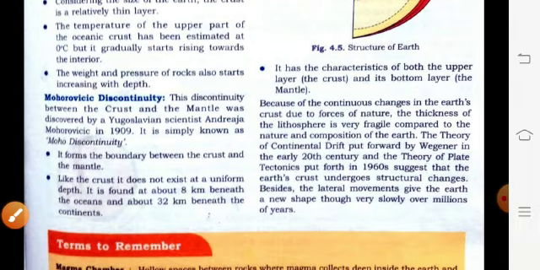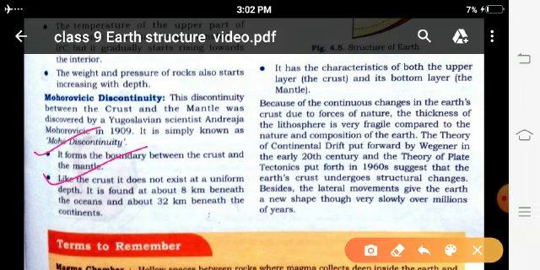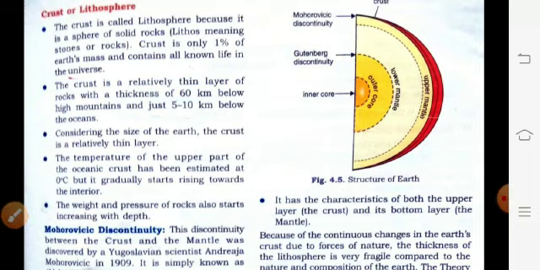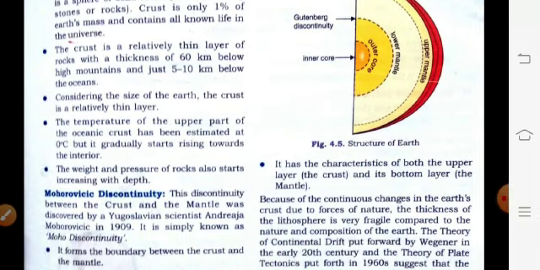Mohorovicic discontinuity. The discontinuity between crust and mantle was discovered by Yugoslavian scientist Andrija Mohorovicic in 1909. It is simply known as the Moho discontinuity. It forms the boundary between the crust and the mantle. Now, like the crust, it does not exist at a uniform depth. It is found at about 8 km beneath the ocean and about 32 km beneath the continent. Now you have to see the diagram of the half structure of the earth. It has characteristics of both the upper layer, the crust, and the bottom layer, the mantle.